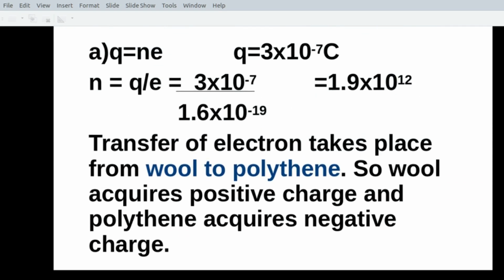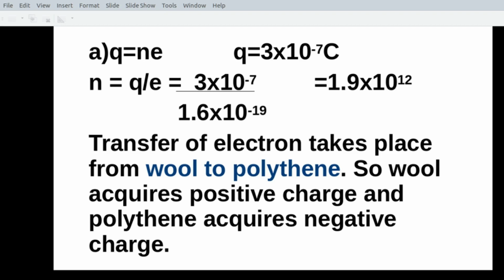Which property can you use here? You can use quantization of charge. Quantization of charge tells you that all charges in the universe are an integral multiple of the charge of an electron. That means Q equal to NE. You are given Q, 3 into 10 raised to minus 7 coulomb. What is N? From the formula, Q by E, E being the charge of an electron. So 3 into 10 raised to minus 7 divided by the charge of the electron, 1.6 into 10 raised to minus 19 coulomb, comes to be 1.9 into 10 raised to 12.